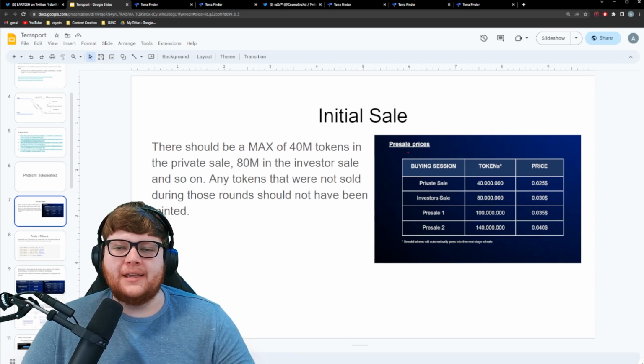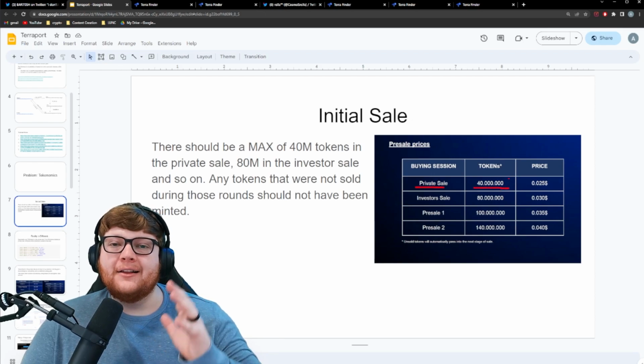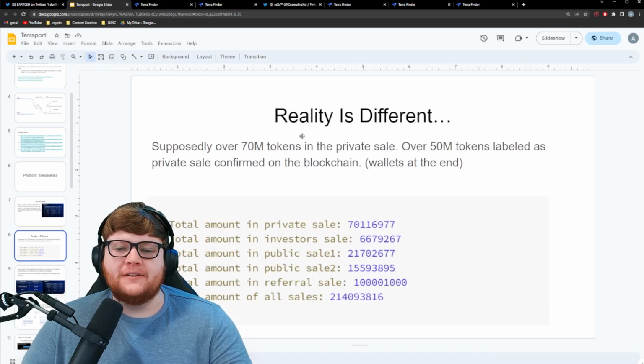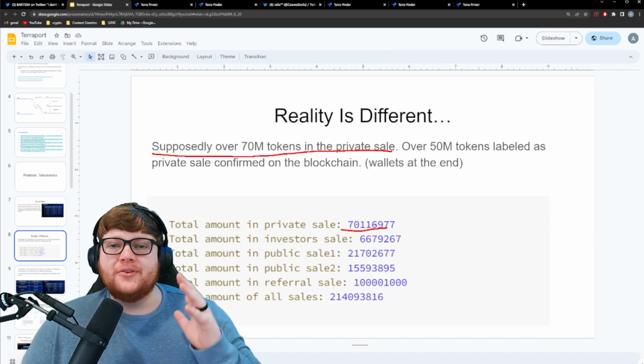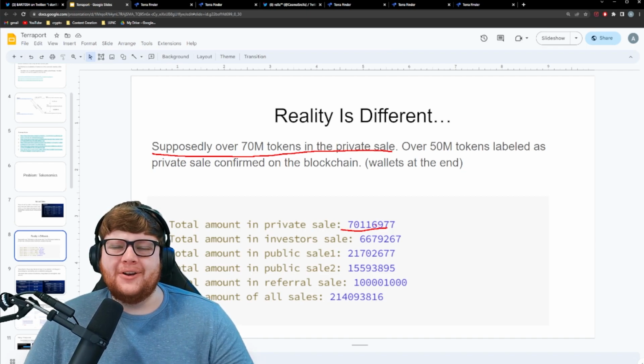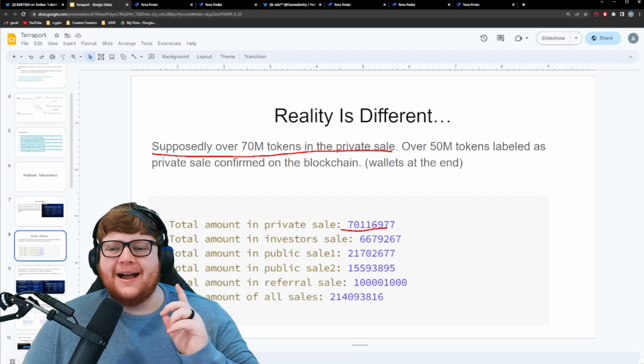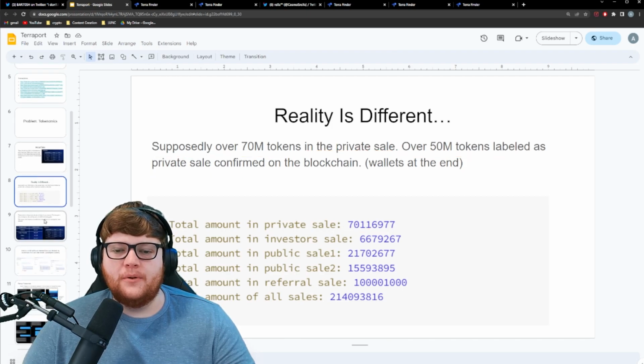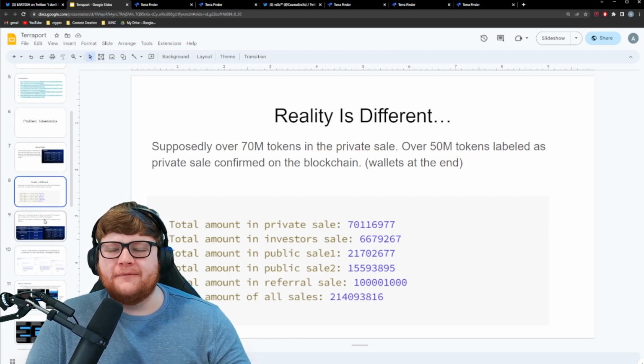There should be initially in the different sale amounts, there should be in the private sale 40 million tokens allocated to that, 80 million to investor sale, and so on and so on. However, the reality on the blockchain is very different. Now, somebody ended up doing some querying on the blockchain and said supposedly over 70 million tokens are in the private sale. You can see these different numbers here, but again, there's only supposed to be 40 million tokens. So what's going on with these other 30 million tokens? Well, I actually went ahead and confirmed on the blockchain, over 50 million tokens are labeled as private sale on the blockchain. That's confirmable, which is a problem because that exceeds the 40 million that's supposed to be there.